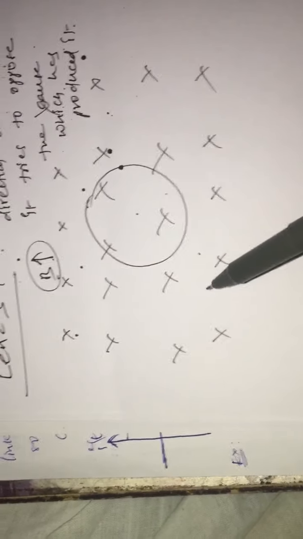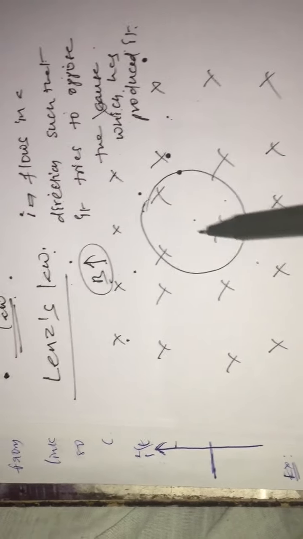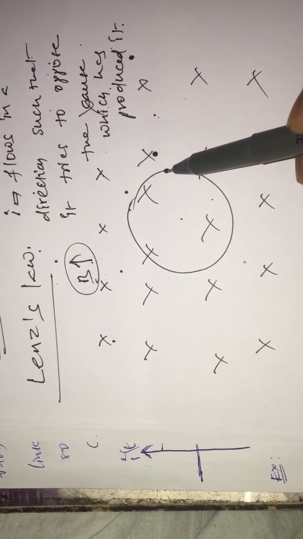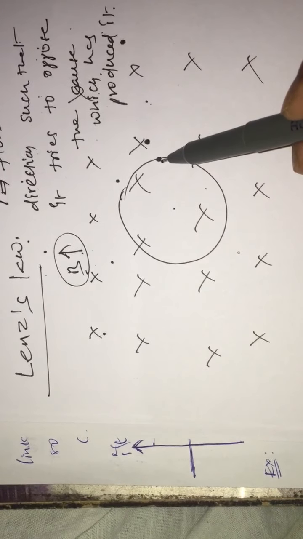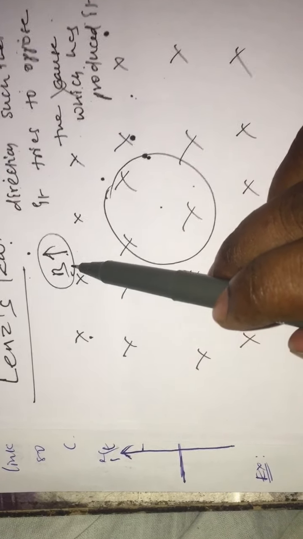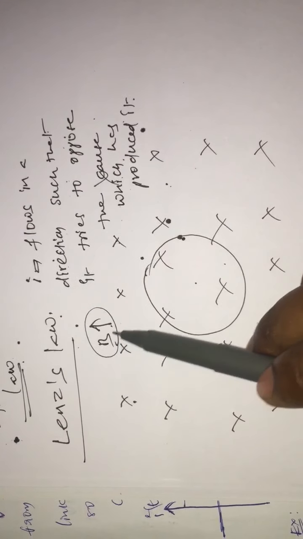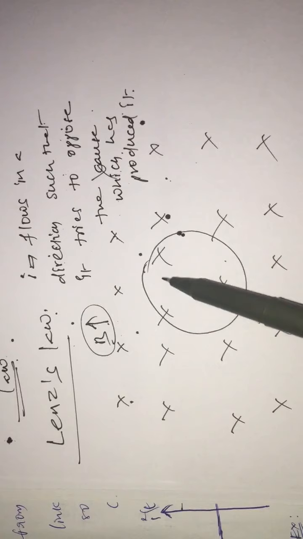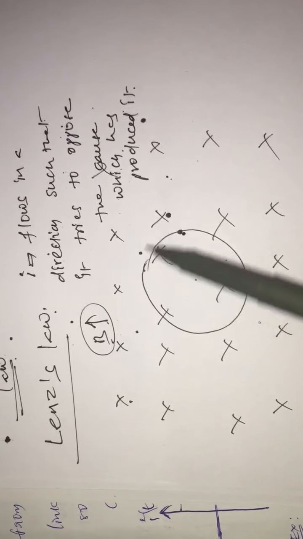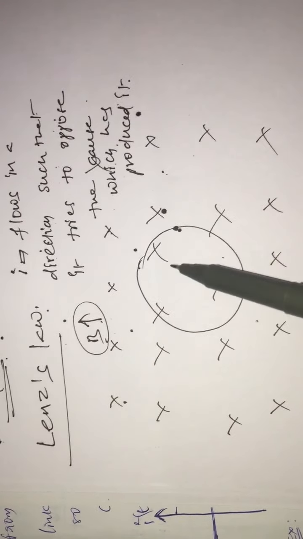I will explain very clearly. A simple thing: current is going to be induced in this loop because of the increasing magnetic field. The flux linked with the loop is changing, which results in inducing the current.